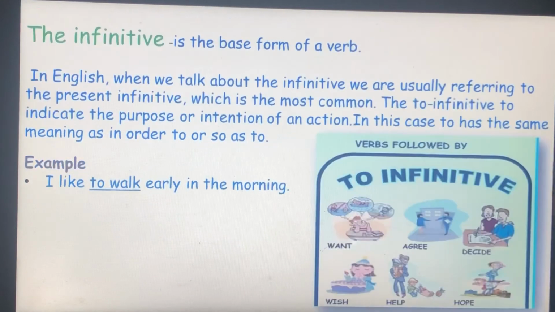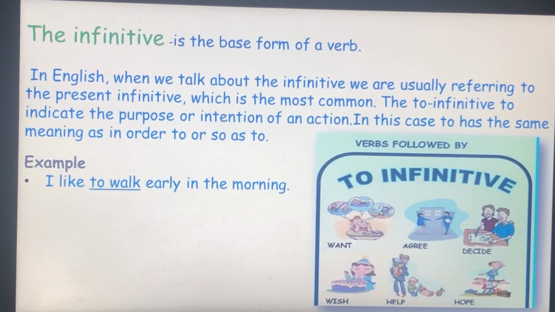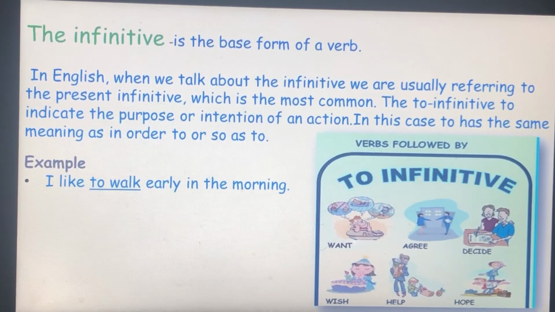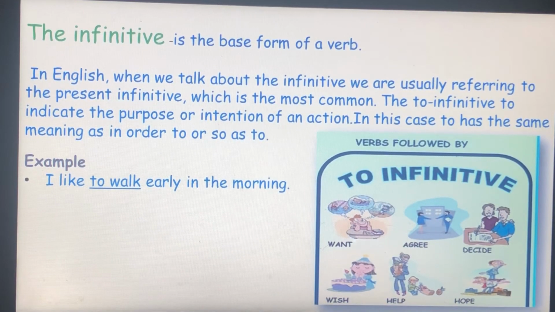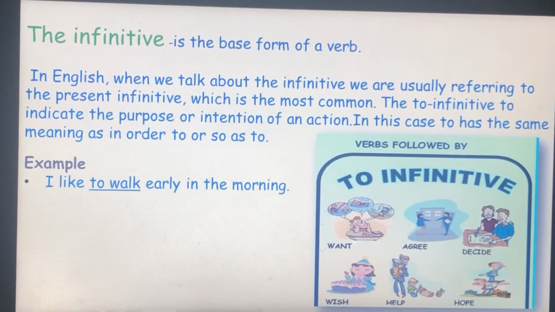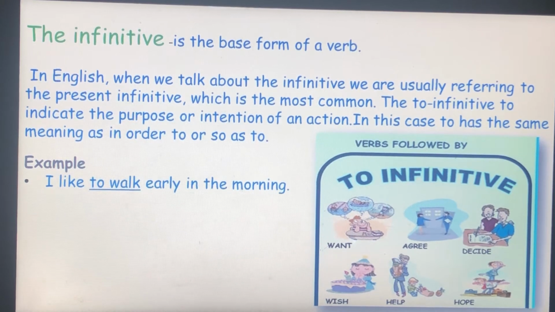Infinitive. The infinitive is often called to plus verb. Example: I like to walk early in the morning. Here we can see the words to walk. Any verb that is preceded by the word to is an infinitive. So when to is joined with the verb walk, it becomes to walk, which is an infinitive.